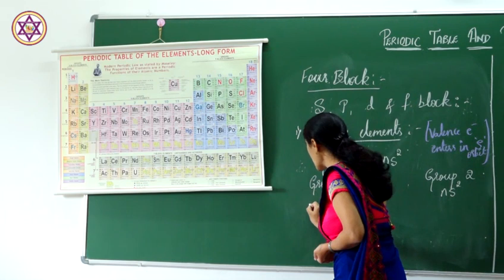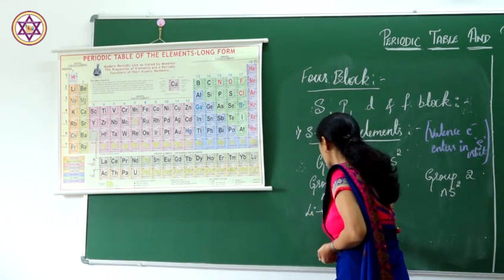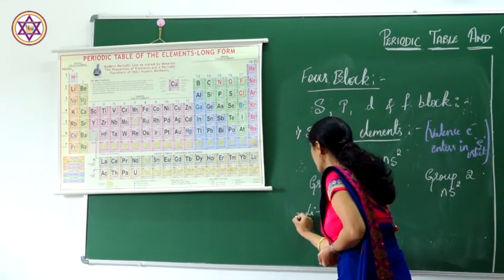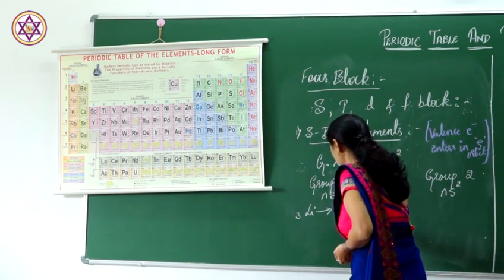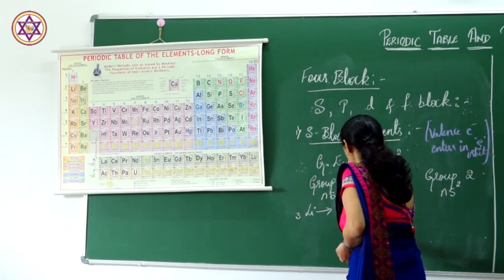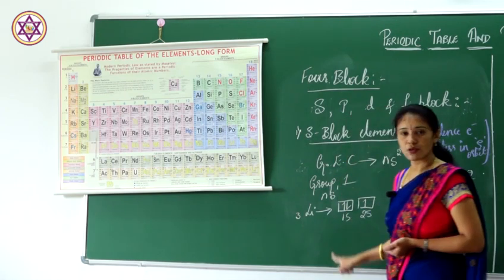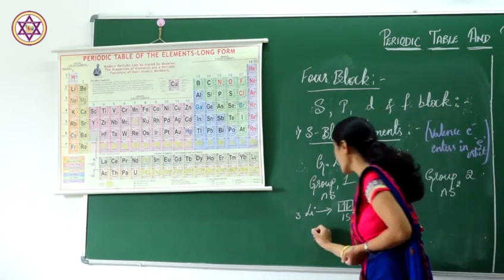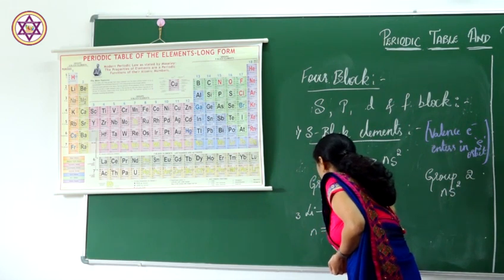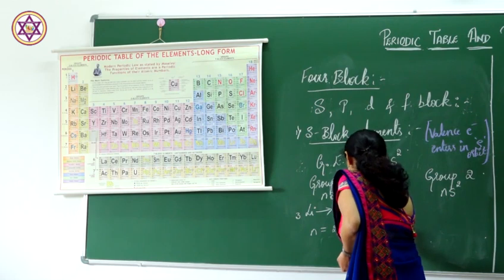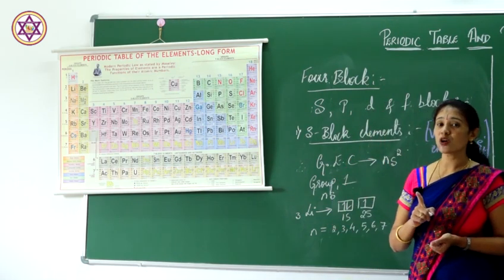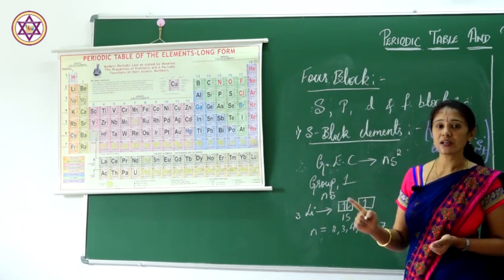If I take an example of lithium, atomic number 3, I can represent it as 1s2 2s1. Here n is 2, 3, 4, 5, 6, 7, not equal to 1 because hydrogen is separately placed.